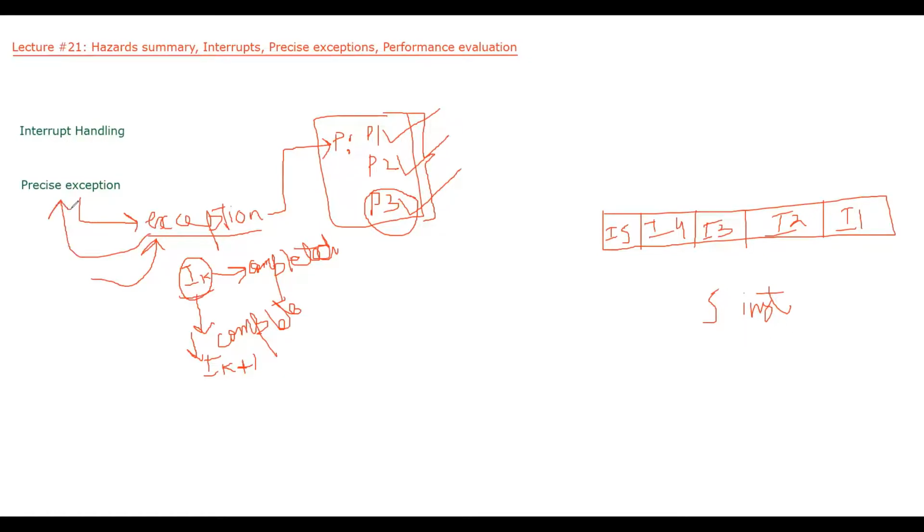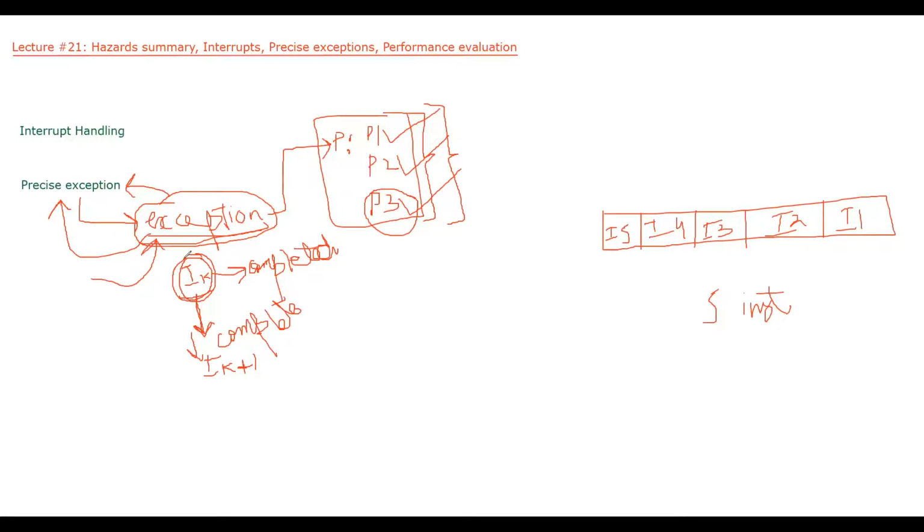So you can see a precise exception is a way to handle exceptions in our processor pipeline. What I am saying is that an exception is called a precise exception such that whenever an exception occurs, if IK is the last instruction that has been completed in my processor, then no instruction after IK should complete before the instructions of this exception handler.